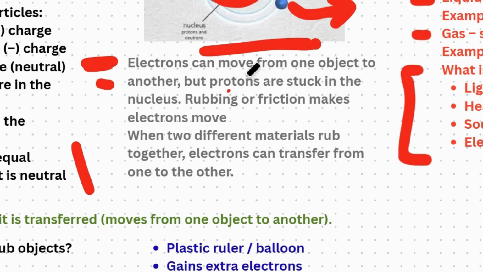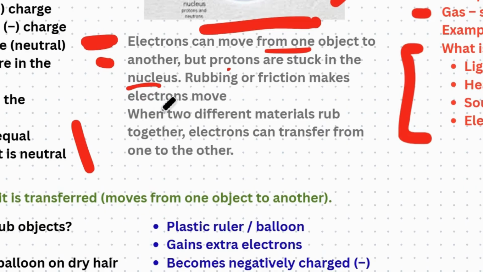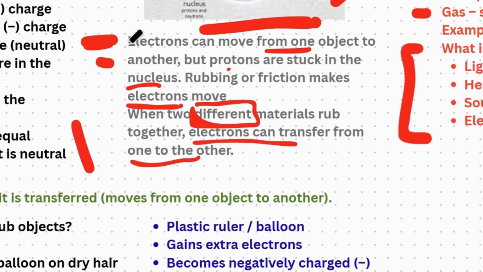You should know about this, that electrons can move from one object to the other, but protons are stuck in the nucleus. When you do rubbing, obviously rubbing causes friction, so this friction makes electrons move. Before there is no movement, the electrons are stuck around the nucleus, but when you cause rubbing or friction, it makes electrons move. And when two different materials rub together, electrons can transfer from one to the other. That's what you should know about electrons.